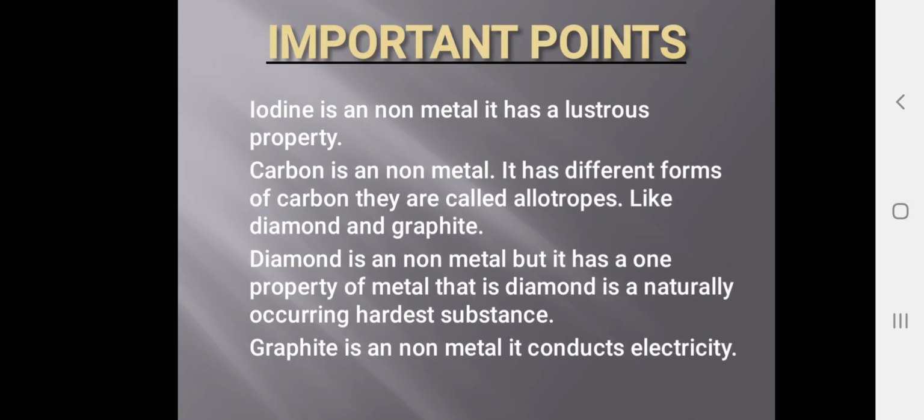Carbon is a non-metal. The different forms of carbon are called allotropes, like diamond and graphite. Diamond is a non-metal, but it has one property of a metal: it is the naturally occurring hardest substance. Being a non-metal, it has the hardness nature of a metal. Graphite is a non-metal, but it conducts electricity.